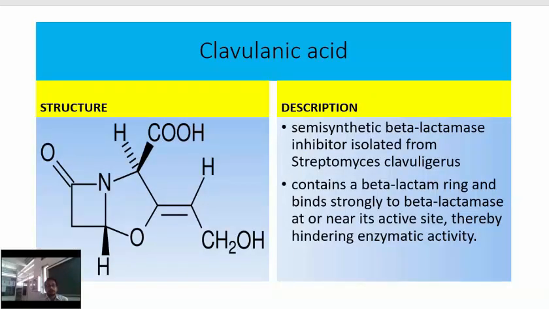First is clavulanic acid. This is also known as 1-oxapenam. It is a beta-lactamase inhibitor isolated from Streptomyces clavuligerus. It contains a beta-lactam ring, and binds strongly to beta-lactamase at or near its active site, thereby hindering enzymatic activity.